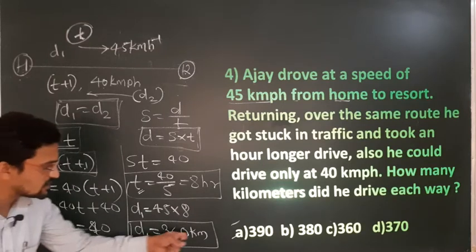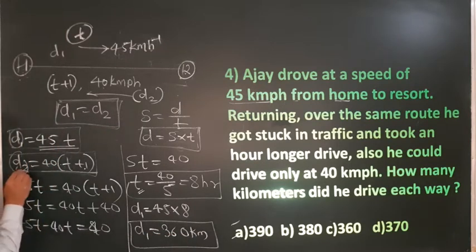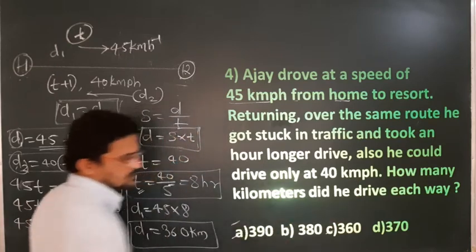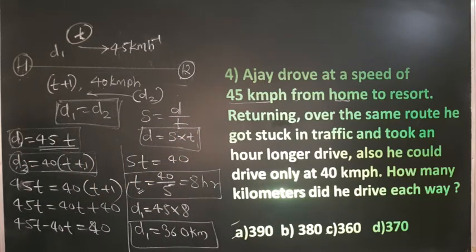You will get 360 kilometers. If you take d2 also, you will get 360 kilometers. Why? Because d1 is equal to d2. So 360 kilometers in both the cases, because the distance is the same.